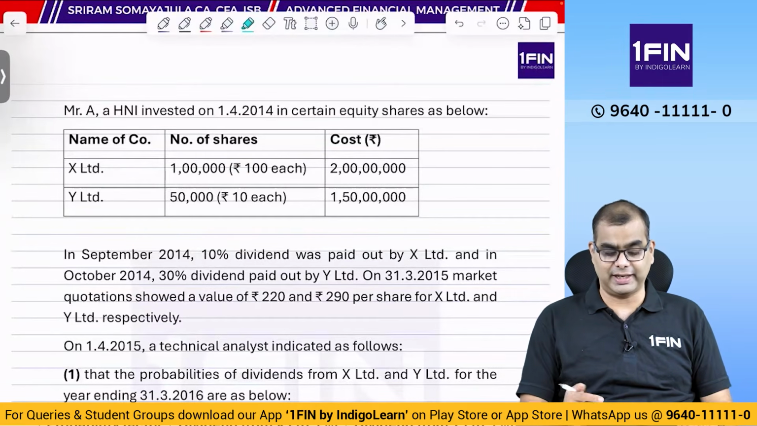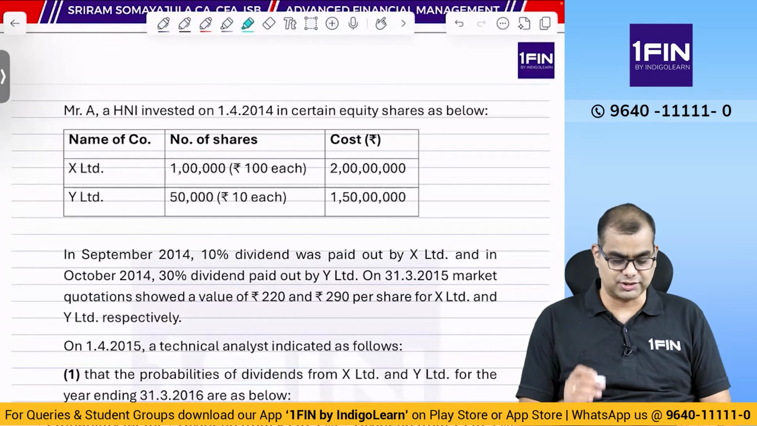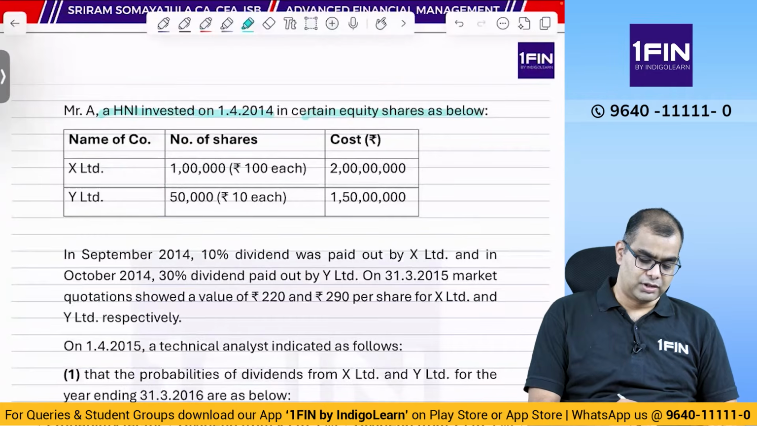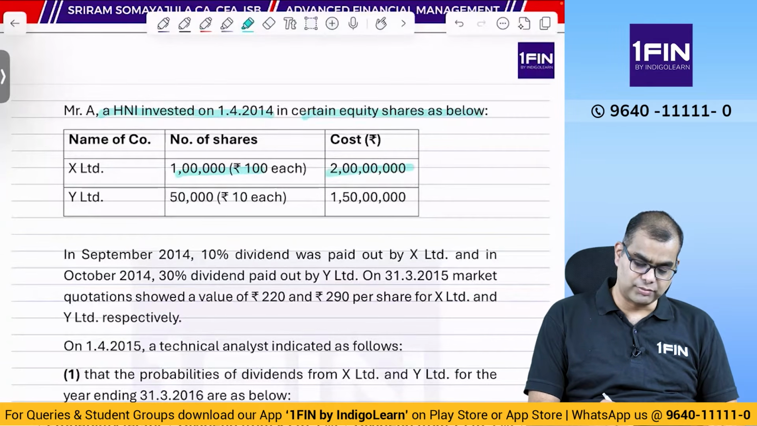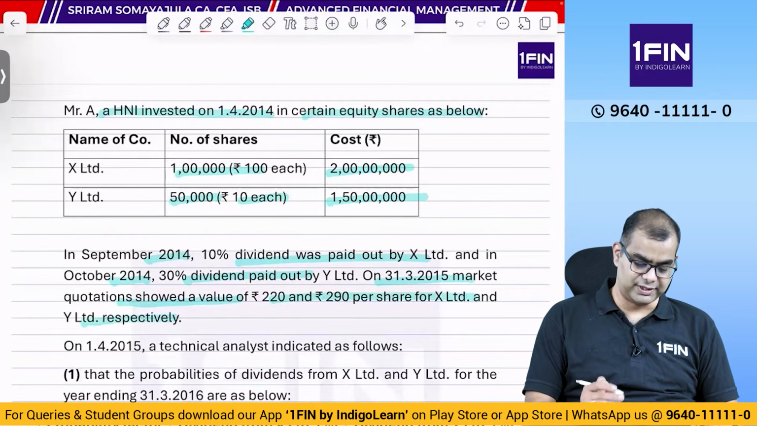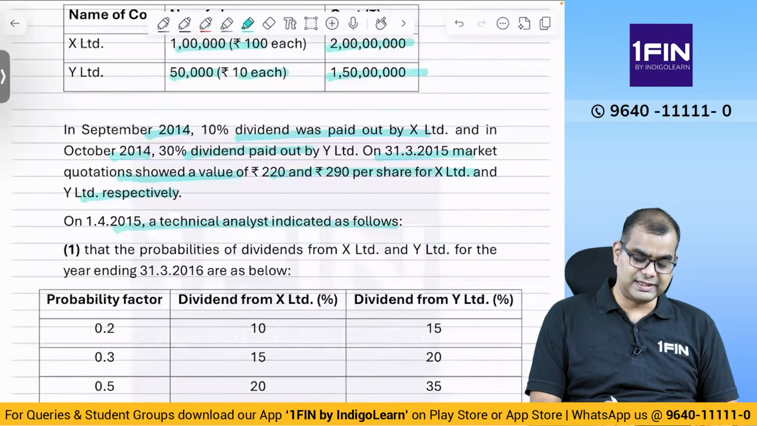I'll reread the entire question and I will highlight the places where there are changes. Now, Mr. A, an HNI, invested on 1/4/2014 in certain equity shares as below. 1 lakh equity shares of 100 each in X Limited, which is how many zeros? 2 crores. And Y Limited, 50,000 equity shares of 10 each, 1.5 crores. On September 2014, 10% dividend was paid out by X Limited. And in October 14, 30% dividend was paid out by Y Limited. Okay, no problem. On 31 March 2015, market quotation showed a value of 220 and 290 per share for X Limited and Y respectively. On 1/4/2015, a technical analyst indicated as follows.